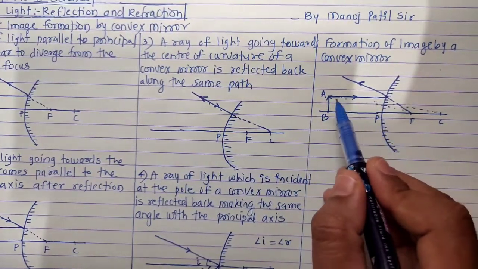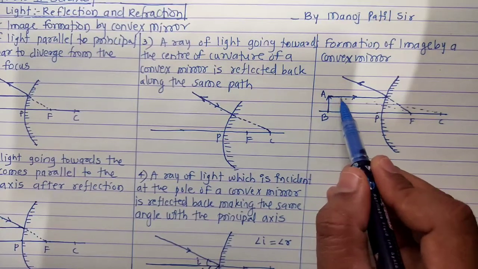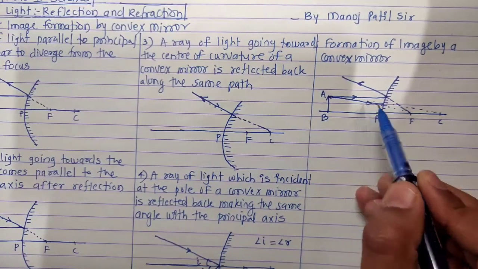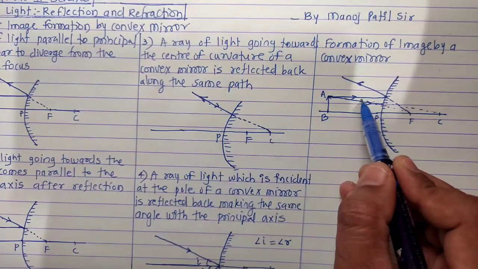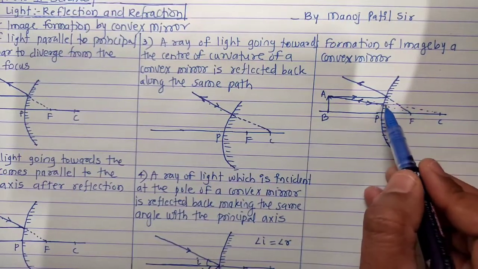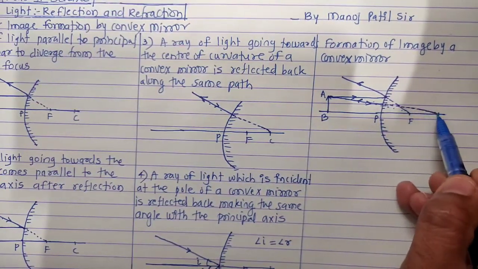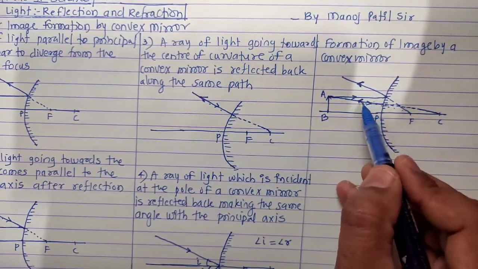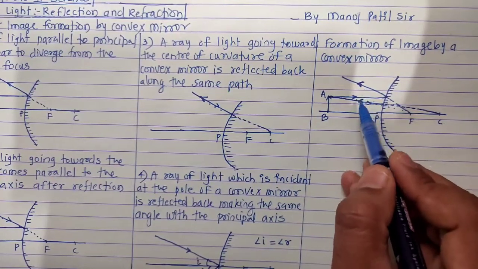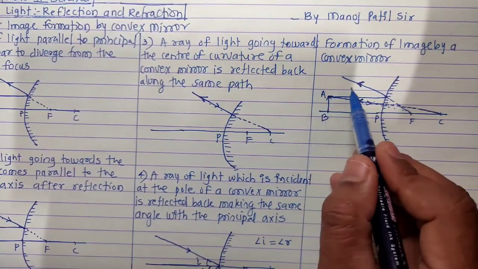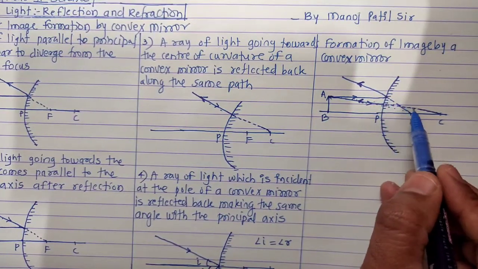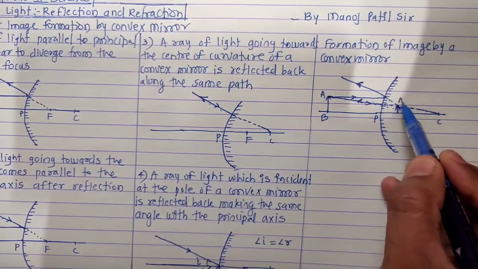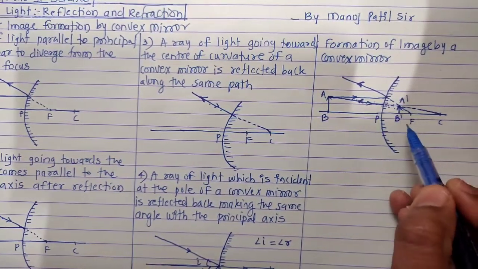Second ray we can draw in this way that it is directed towards the center of curvature. So this way if you draw, right, this is incident ray. In a similar manner it will reflect. But if you produce it behind the mirror, then it will meet at point C. Now here this reflected ray is there and this reflected ray is. So these two reflected rays are not going to meet in a forward direction. But if you produce them behind the mirror, then they meet at this point, and this is the position of the image. So A dash B dash is the position of image.